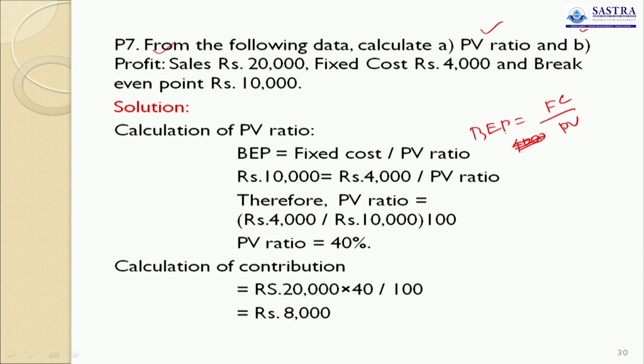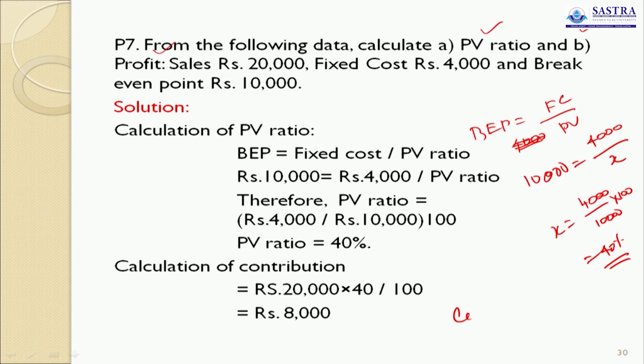Fixed cost is 4,000. Now break-even point is given as 10,000. That equals fixed cost 4,000 divided by PV ratio X. So X equals 4,000 divided by 10,000 into 100, 40%. So PV ratio is 40%.